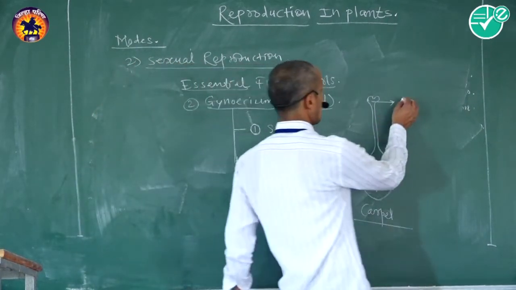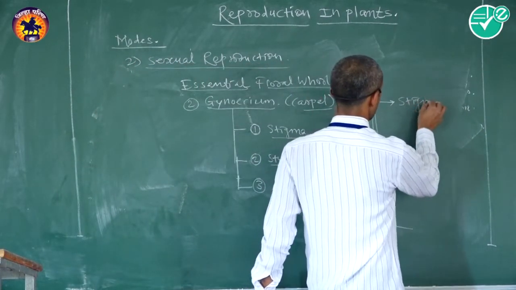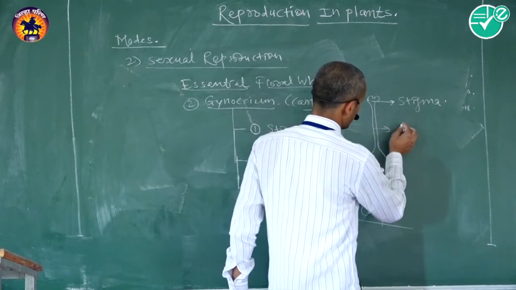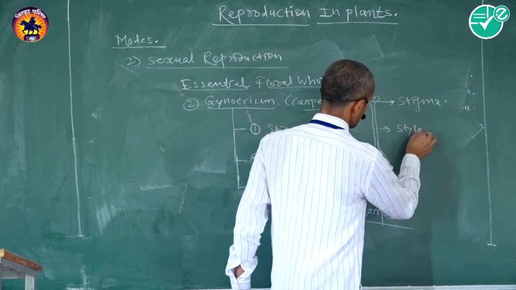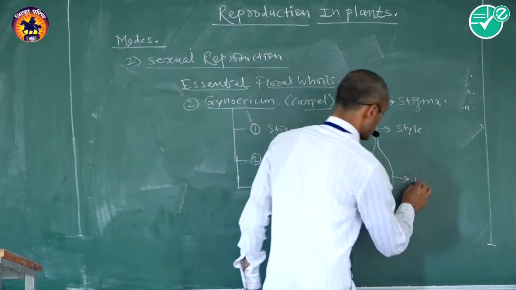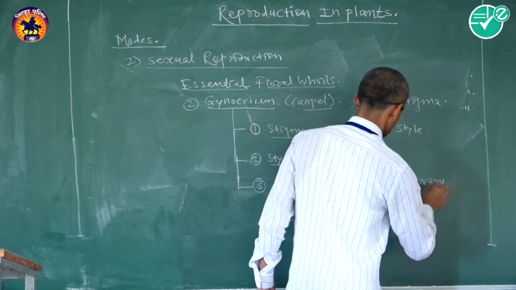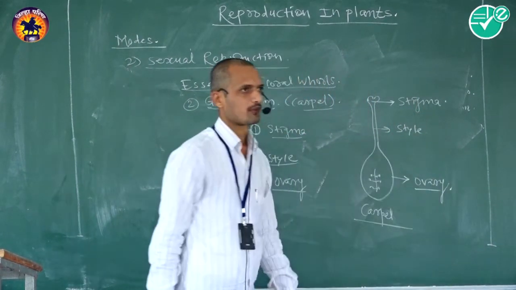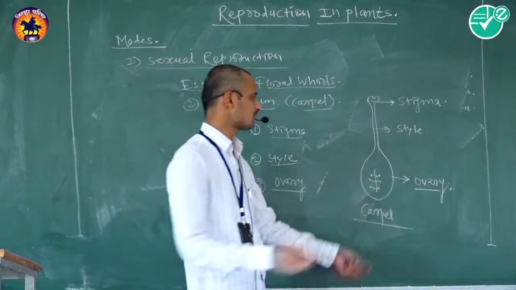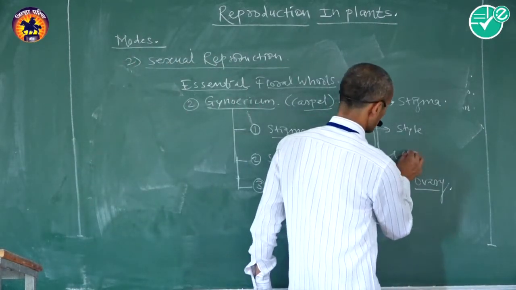Stigma, the upper knob-like part of the carpel, is called stigma. The middle tubular part of the carpel is called style, and the basal, swollen, fertile part of the carpel is called ovary. Of these three parts, the ovary contains a number of ovules.